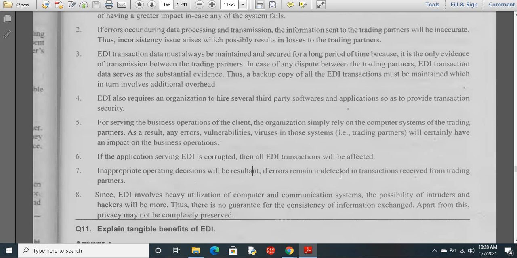Next, inappropriate operation, it is already done. EDI involves heavy utilization of computer and communication systems. The possibility of intruders and hackers will be more.